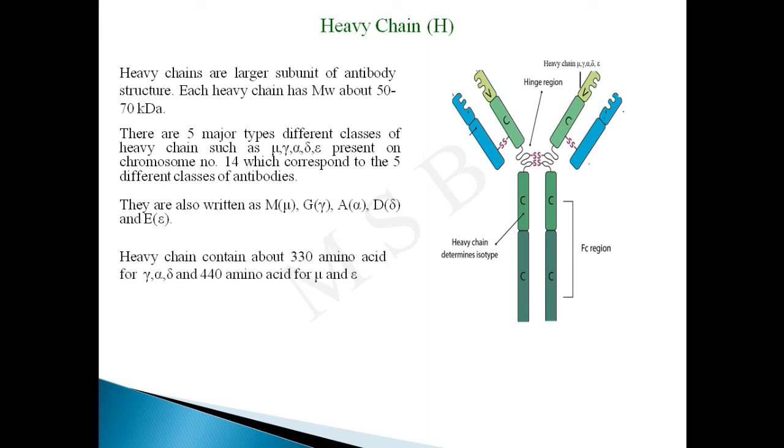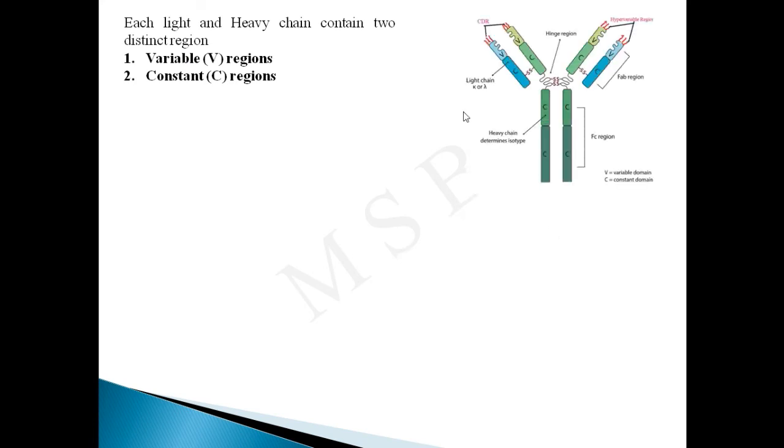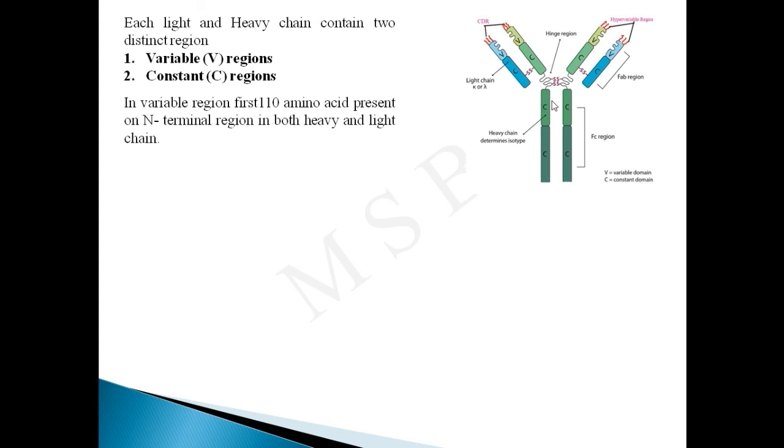Heavy chains contain about 330 amino acids for gamma, alpha, delta and 440 amino acids for mu and epsilon. Each light and heavy chain contains two distinct regions. First, the variable region, which is denoted by V, and the constant region, which is denoted by C. In this diagram, you will see both the variable region and the constant region of the heavy chain and the light chain. In the variable region, the first 110 amino acids are present on the N-terminal region in both heavy and light chains.